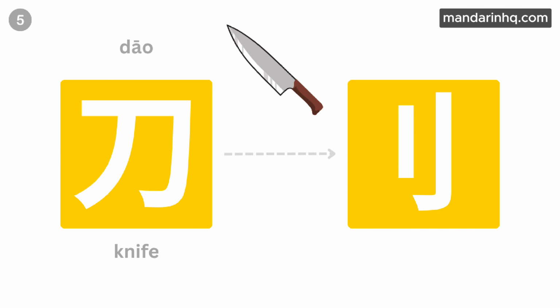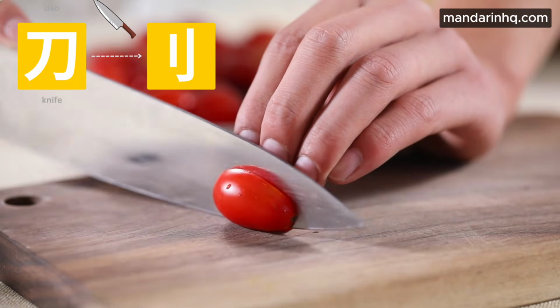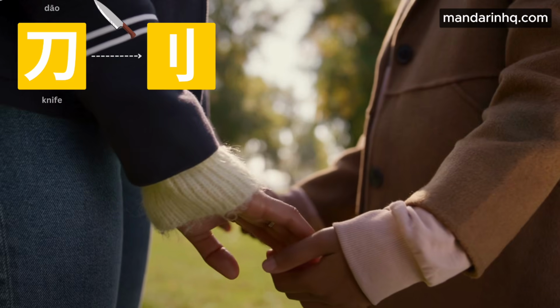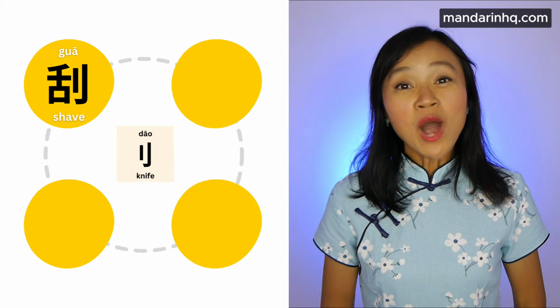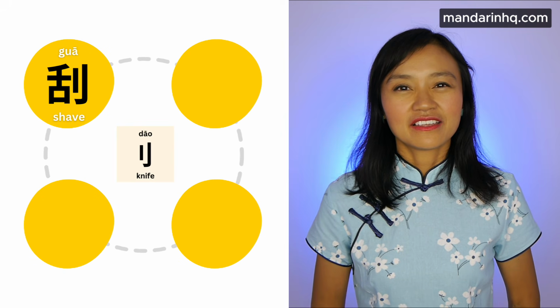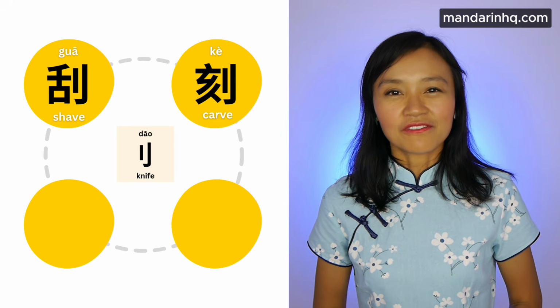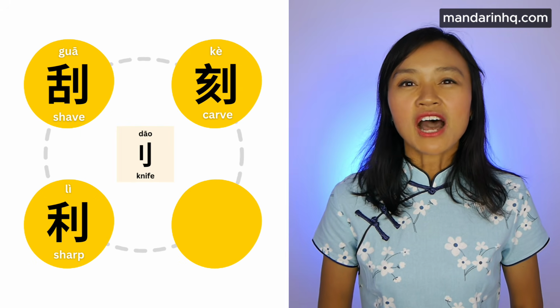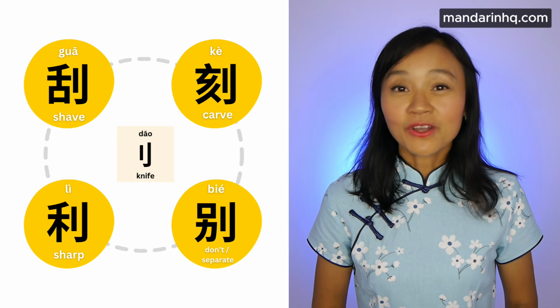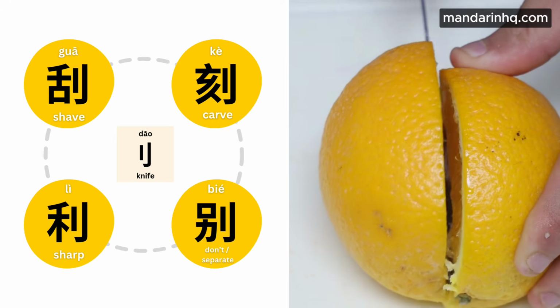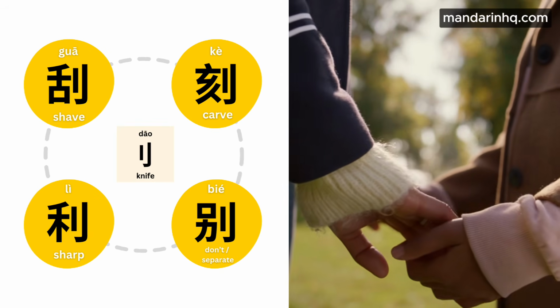Now for something sharp. 刀 knife. 刀 is a form of 刀 knife. It's all about cutting, carving, sharpness, or separation. 刮 shave. 刻 carve. 利 sharp. 别 don't, separate. A blade that cuts apart for farewells or refusal. Spot 刀, it's your clue that something's being cut, carved, or sharpened.